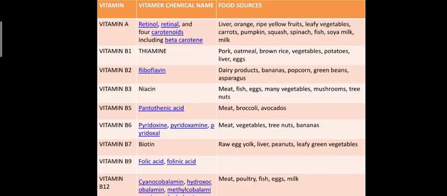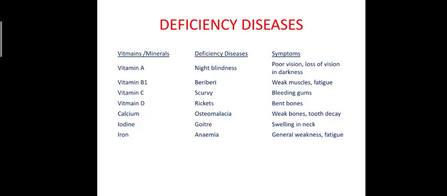Okay. See, there are different types of vitamins with their chemical names and their sources. Vitamin A is very essential for our eyes. Vitamin B1 is thiamine, and all the vitamin B complex are very essential for the eyes, skin and other things. And vitamin B12 is generally related to dermal or skin problems.